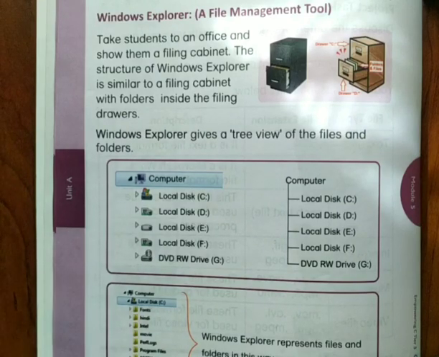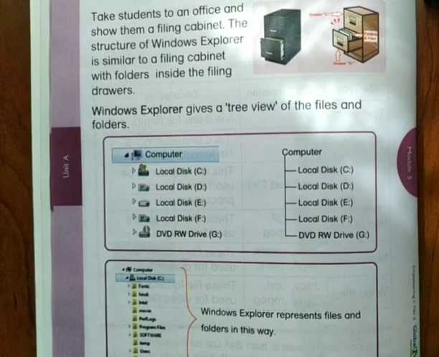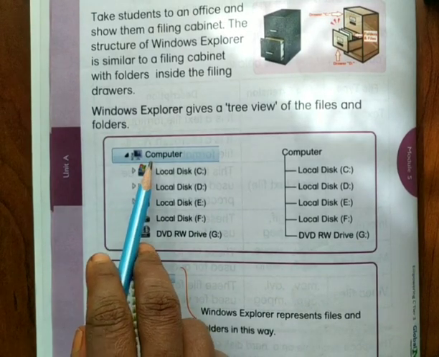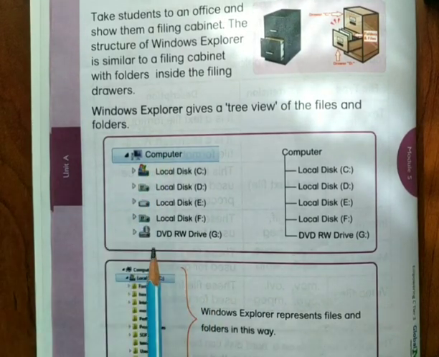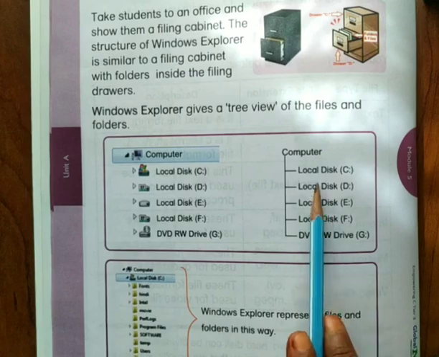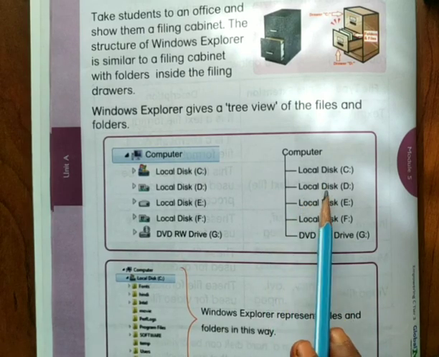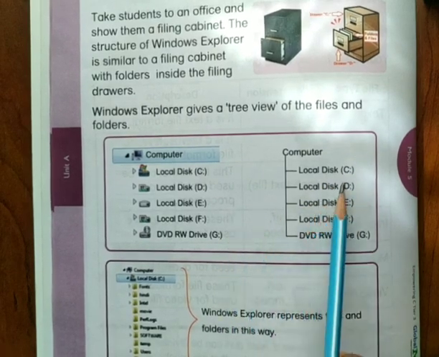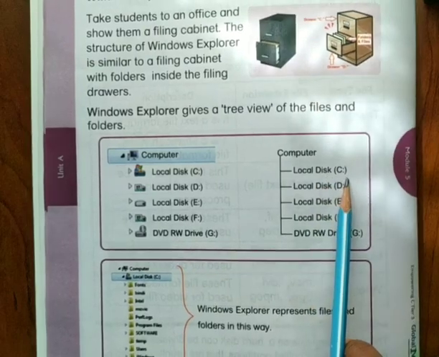See here, Windows Explorer gives a tree view of the files and folders. Here they have given the computer. Under that there will be a file division. One we call local disk C drive, or C drive.